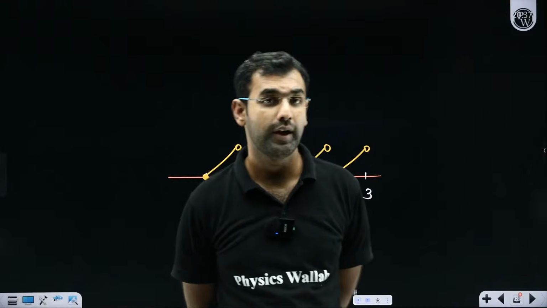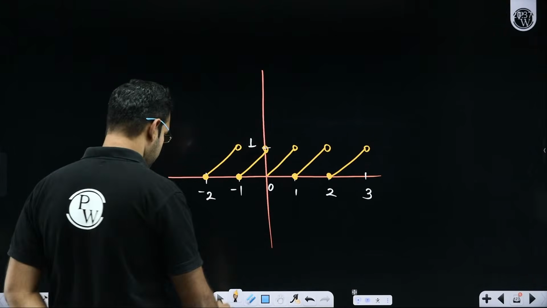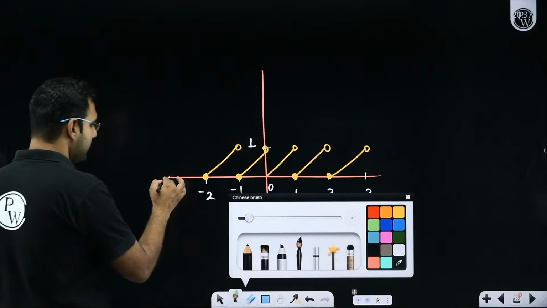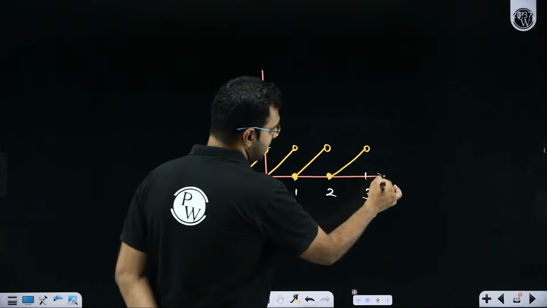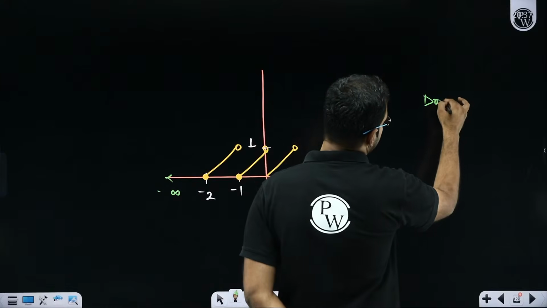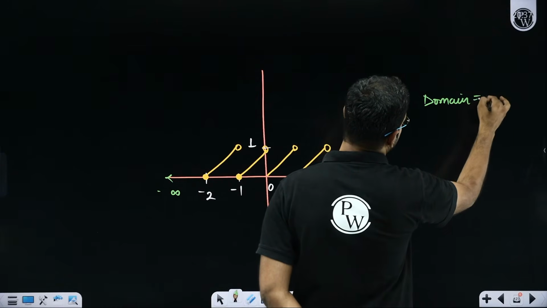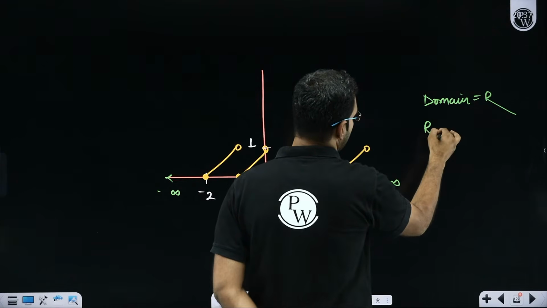I hope everybody is realizing this conclusion that the graph exists from minus infinity to plus infinity. So what do you think of its domain? Its domain is all the real numbers. But sir, what about its range?